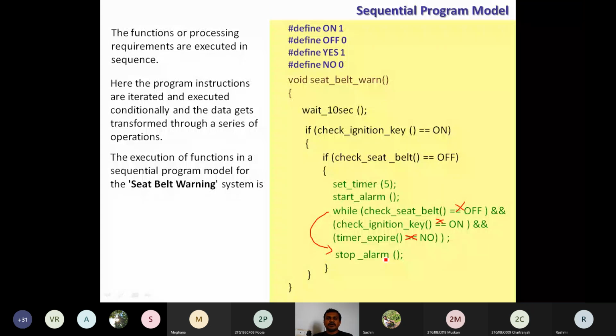So this one is the simple model. Let me tell you, it is not the complete program. It is a simple function, a part of the complete program that we have written. Which part is it? A part which concentrates on the seat belt warning through the sequence programming concept. So here in this C program, the execution of instructions is one by one. After completion of one instruction, the compiler moves towards execution of the next instruction.